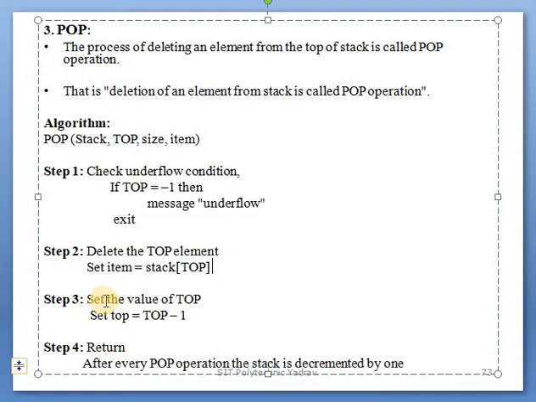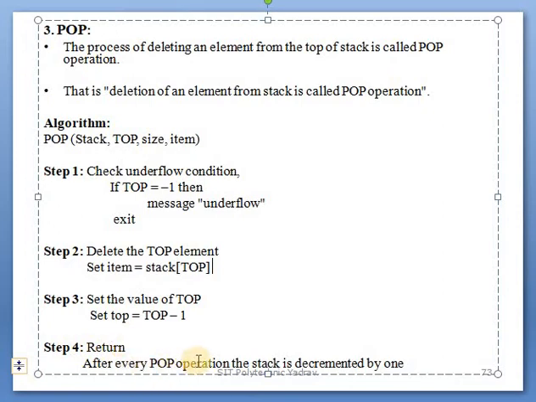After that, step 3, set the value of top. Set top equal to top minus 1. In that, we consider top equal to 1, so stack of 1 is assigned to item. After that, the top pointer is automatically decremented: 1 minus 1 is 0, so top is equal to 0, meaning the top pointer is set to 0 and that item at 1 is automatically removed. Okay, and step 4, return.